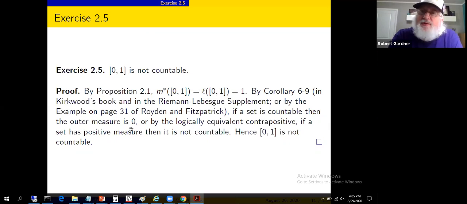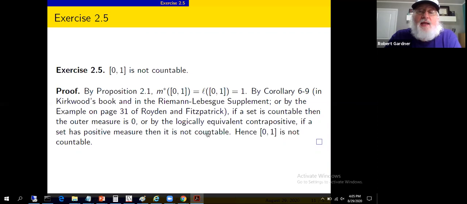What we had defined was measure 0 at the time, but it's exactly the same as what outer measure 0 would mean in the current notes. So we can borrow that result. Countable sets have measure 0. So the contrapositive of that is, if a set has positive measure, then it's not countable. So if countable, then measure 0.